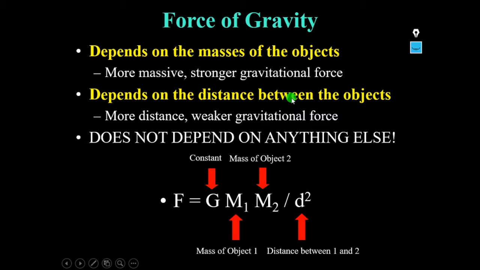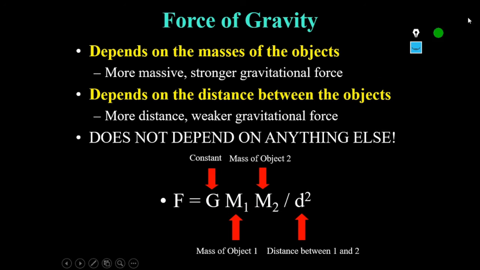If distance decreases, force of gravity increases. So that means vice versa. And these are the two parameters on which gravity depends. One is that gravity is directly proportional to the masses, while the other is that gravity is inversely proportional to distance. So in other words, we can write it in mathematical form: F, the force of gravity, is equal to G into m1 m2 by d square.